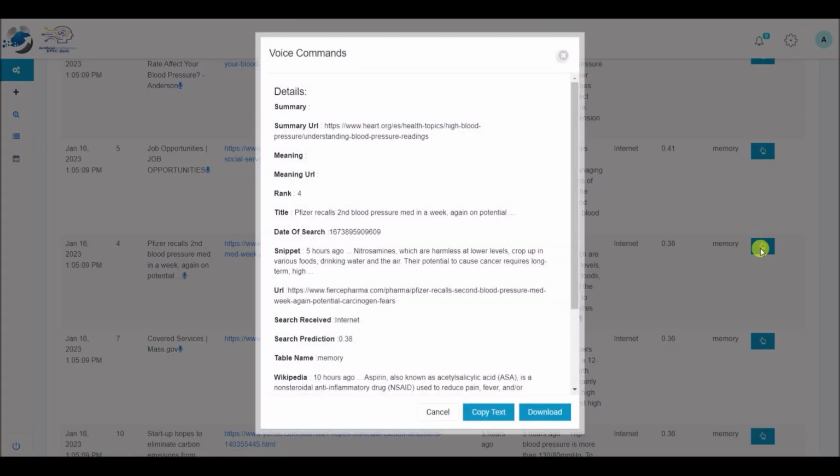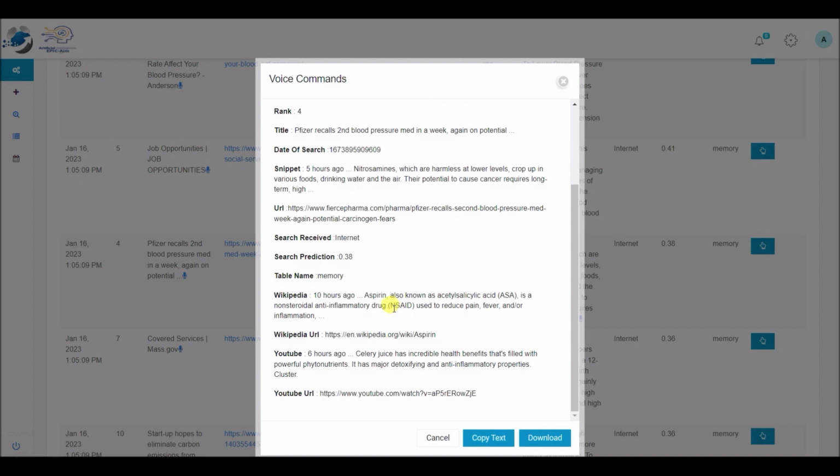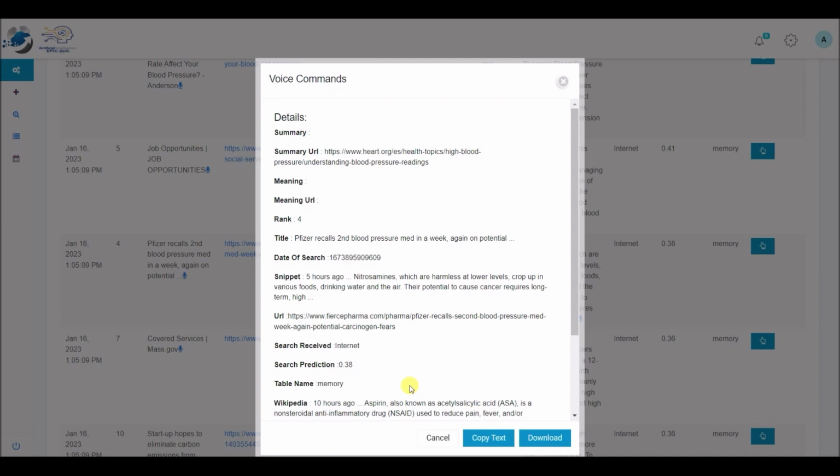So each one of these will give you the capability of getting all the commands and all the links, all the time frames, all the snippets, and this makes it much easier to put together reports, research, documents, homework, whatever you're working on. This will give you all those capabilities.